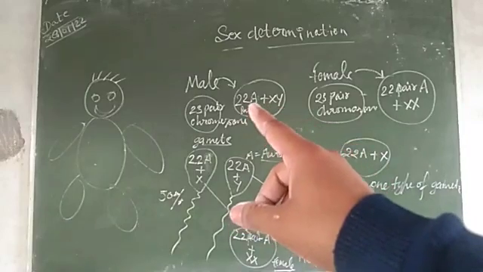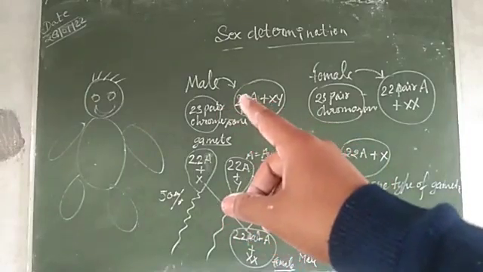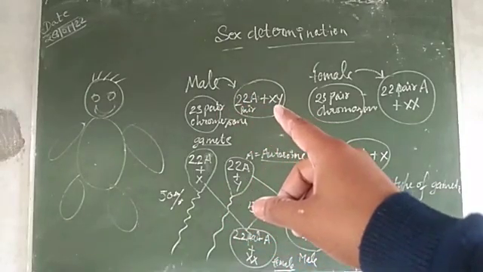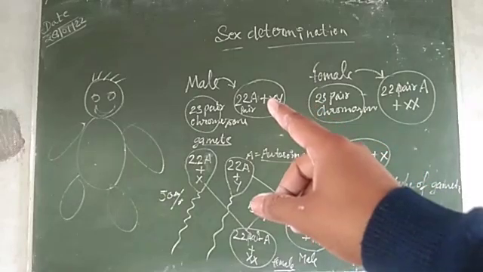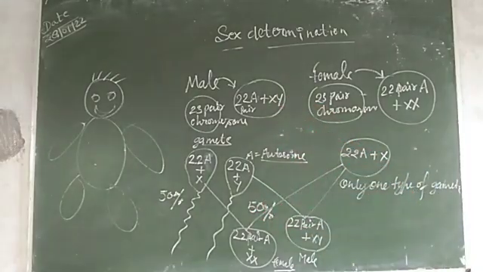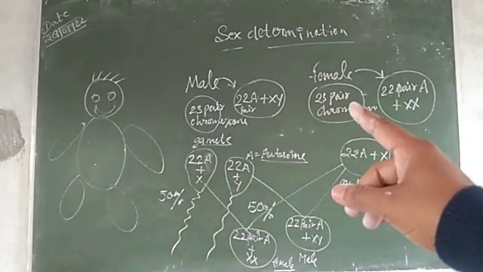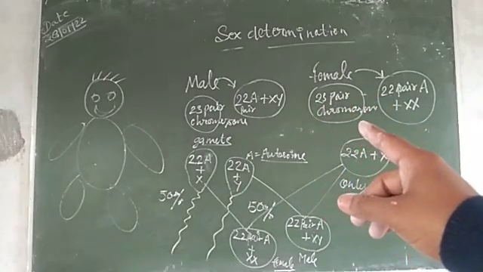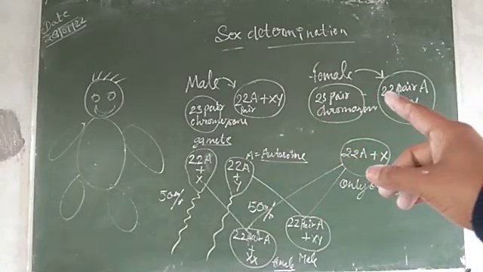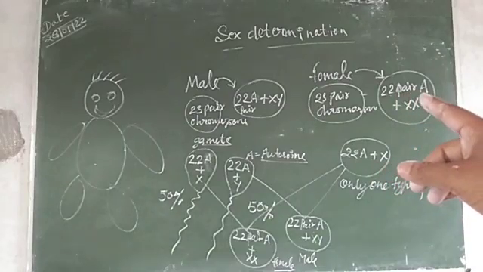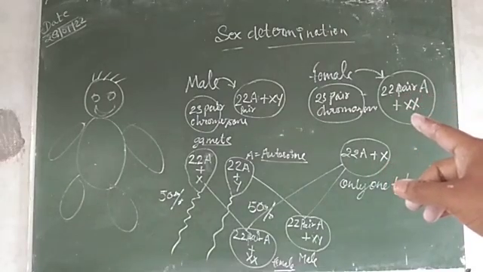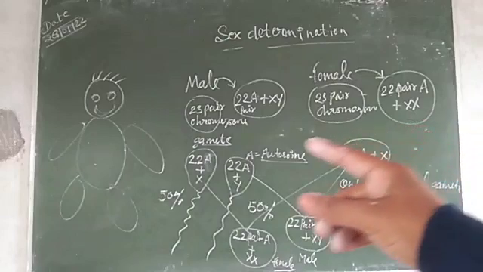These are known as autosomes. These are known as sex chromosomes. Why? Because these X and Y determine the sex, whether the newborn child becomes a male baby or female baby. And this is the female chromosome, 23 pairs of chromosomes, in which 22 pairs are known as autosomes and the 23rd pair is known as sex chromosomes.